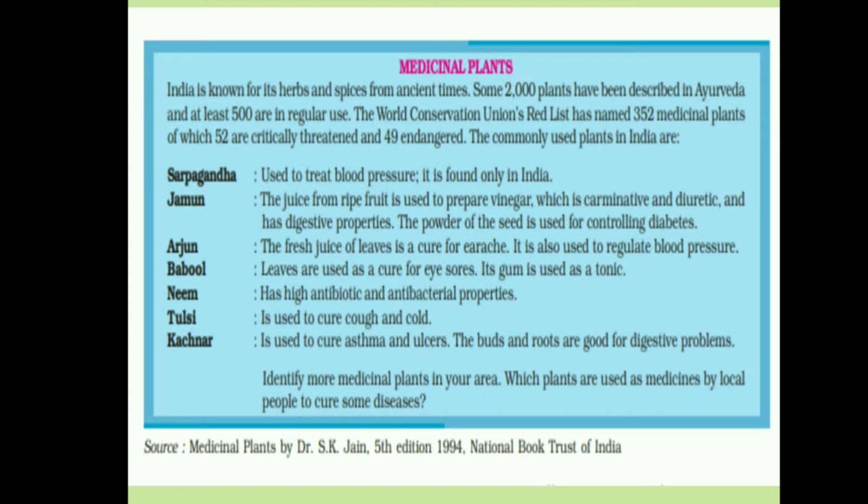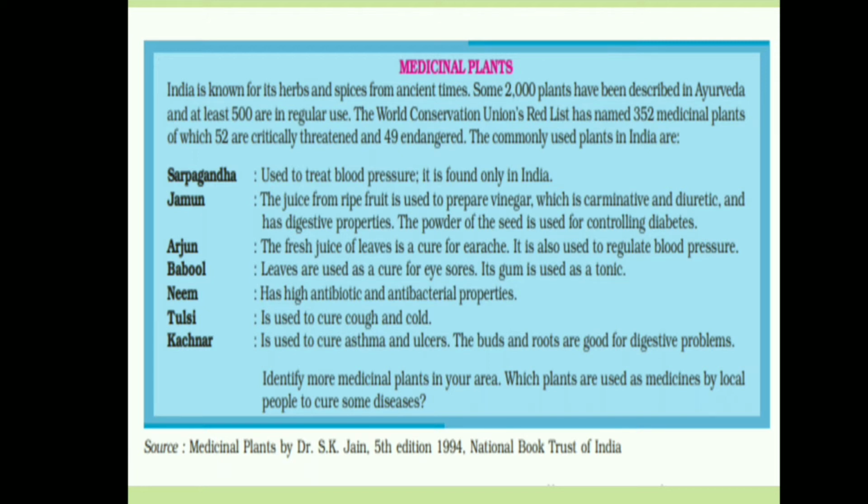The commonly used plants in India are: First one, Sarpagandha, which is used to treat blood pressure. It is found only in India. Jamun: the juice from ripe fruit is used to prepare vinegar, which is carminative and diuretic and has digestive properties. That is, it helps in easy digestion. The powder of the seed is used for controlling diabetes.